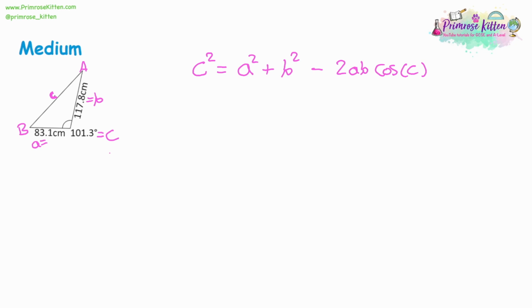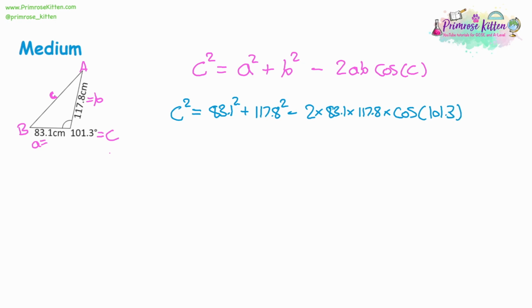So let's substitute. We're looking for c squared. a squared is 83.1 squared plus 117.8 squared. Then we're taking away 2 lots of a times b. So again, a is 83.1 and b is 117.8. Then multiply that by cos of C, the angle, which is 101.3. Now, you can try and type all of that into your calculator all at once. I probably suggest putting brackets in the multiplication section. Just make sure your calculator is actually doing the multiplications first. If it's using BIDMAS, then it should be okay with this.